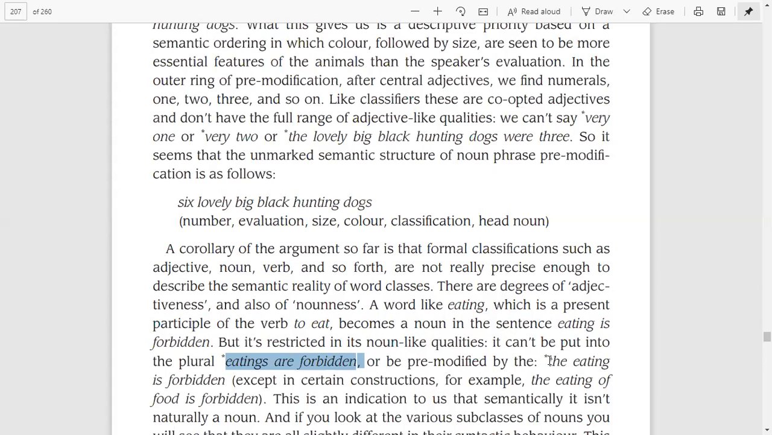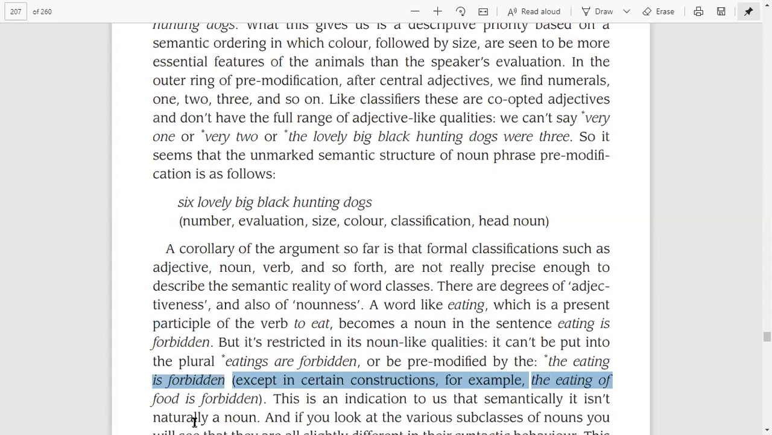We cannot say "the eating is forbidden," right? This is also wrong. We cannot say "the eating is forbidden." So it does not enjoy another noun-like quality here, except in certain constructions. For example, we can use "the" in some constructions, of course. For example, we can say "the eating of food is forbidden." So this is a different construction.